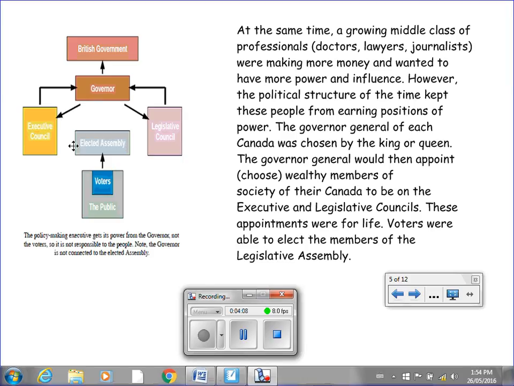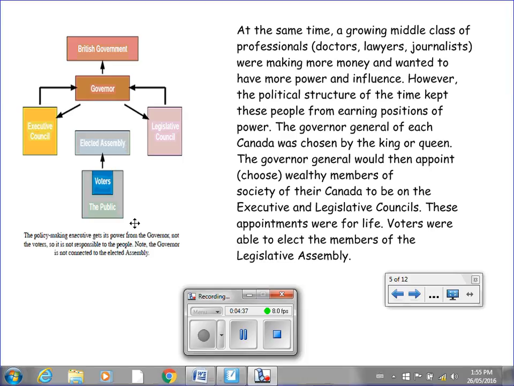And then it's interesting that we have a complete separation here. We have the general public, and then we have people who had the right to vote, in other words, men who owned land, and they elected members of the Legislative Assembly. But we don't see any connection here between the Executive Council and the Legislative Council. Just to read the fine print here and keep this in mind.